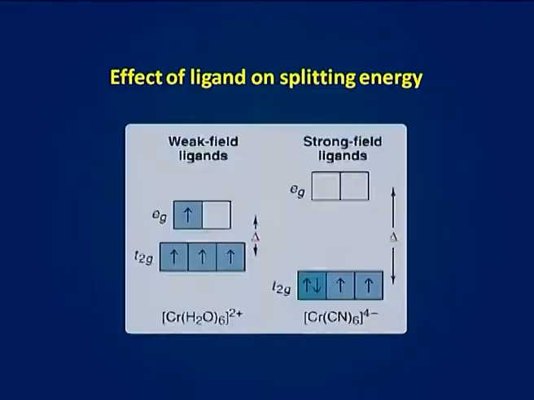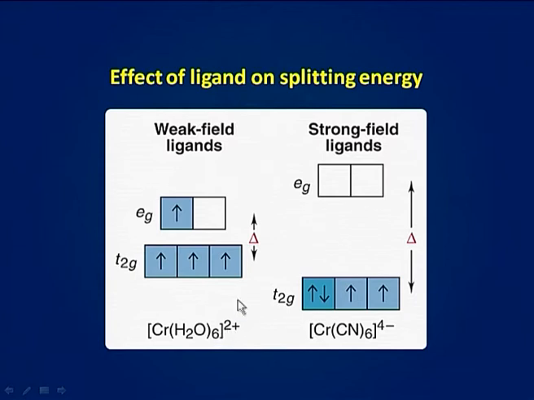The order of the field strength of the common ligands shown in this series is in fact independent of the nature of the central metal ion and the geometry of the complex. Here you can see the effect of ligand on splitting energy. H2O is a weak field ligand, hence the splitting energy is lower, but CN− is a strong field ligand, therefore the value of splitting energy is greater.